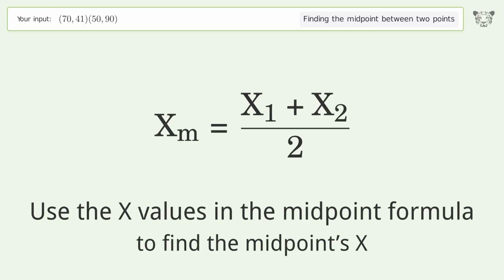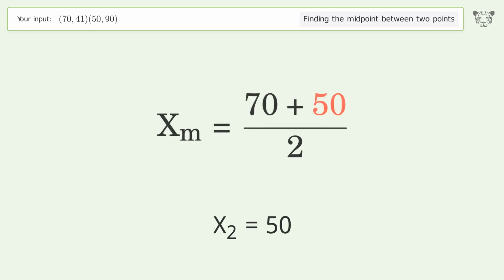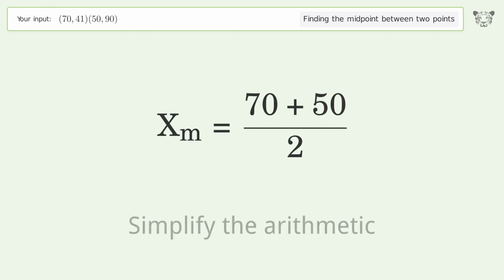Use the x values in the midpoint formula to find the midpoint's x. x1 equals 70. x2 equals 50. Simplify the arithmetic.